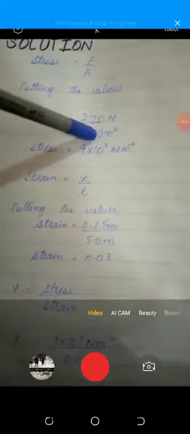The formula is stress equals F by A, the strain equals x by L, and the Young modulus equals stress by strain. We have discussed this in the lecture also. Put the values: stress equals F by A, which is 270 divided by 0.03 meter square, and the answer is 9 multiplied by 10 raised to power 3 Newton per meter square.